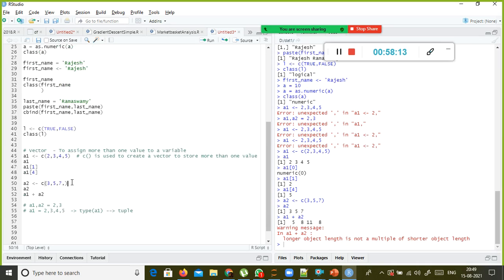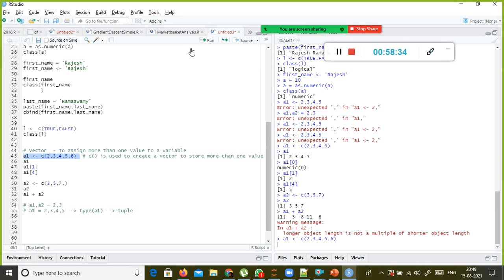I made a mistake here. I thought of adding one more element, but mistakes help us learn more, right? If you don't specify enough elements, what happens? It throws a warning, but instead of adding a null value, it adds the values from the beginning.